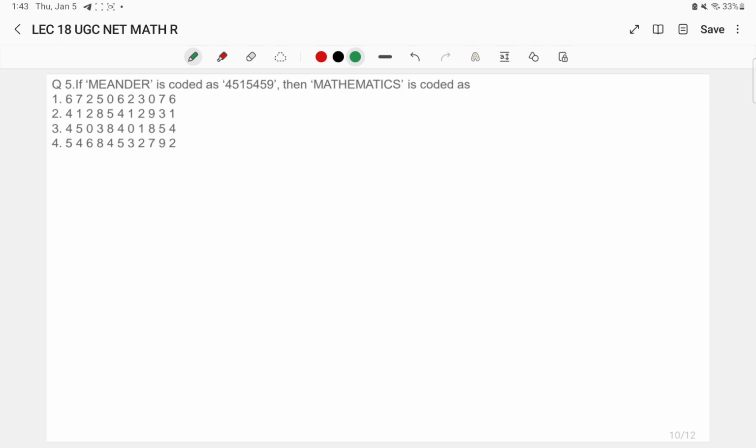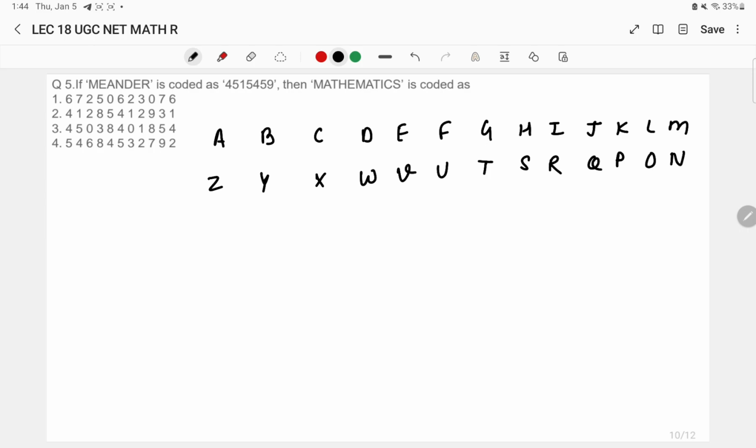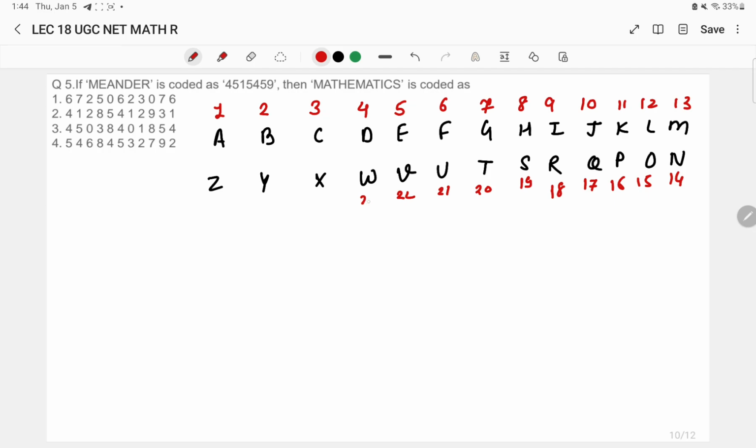Okay, now in this particular question, its use can be seen. Look at the numbers first. 8, 9, 10, 11, 12, 13, 14, you will now know what its use is. 18, 19, 20, 21, 22, 23, 24, 25 and 26, the alphabetical letters. Okay, fine. So for M, E, A, N, D, E, R.